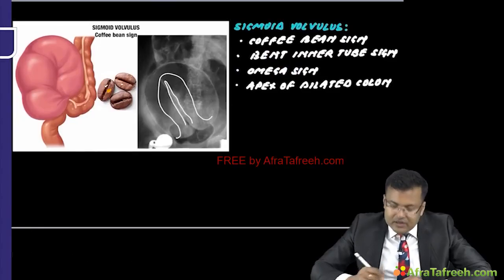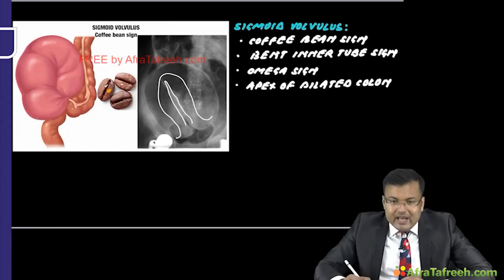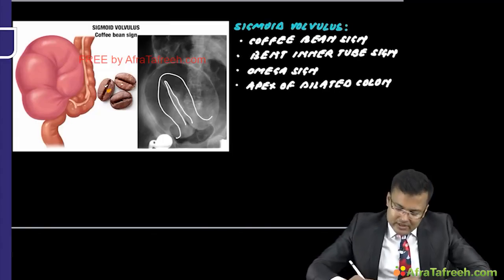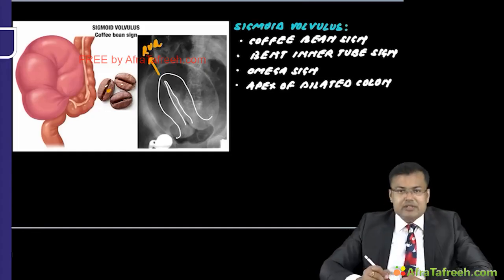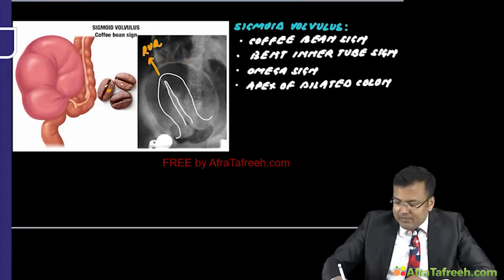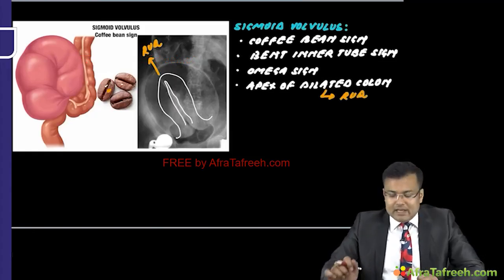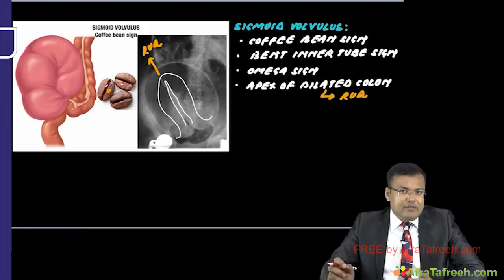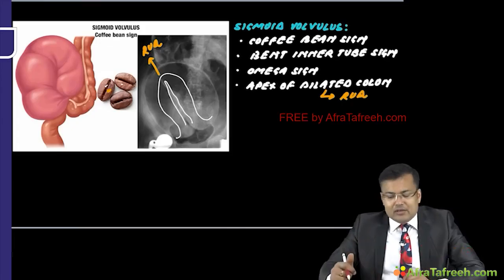Omega sign. So bent inner tube and omega sign. And if you see this apex of dilated colon, it is pointing towards right upper quadrant. So in sigmoid volvulus, apex of dilated colon is pointing towards right upper quadrant. So these are frequently asked signs. On X-ray, there is coffee bean sign, bent inner tube sign, omega sign, and apex of dilated colon pointing towards right upper quadrant.